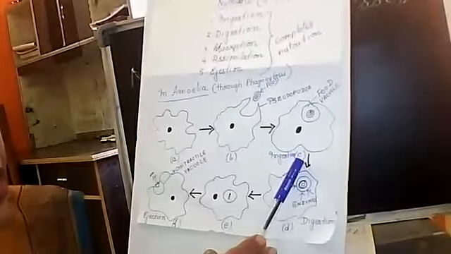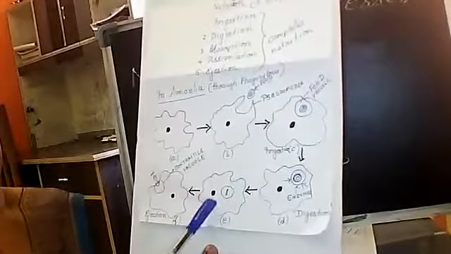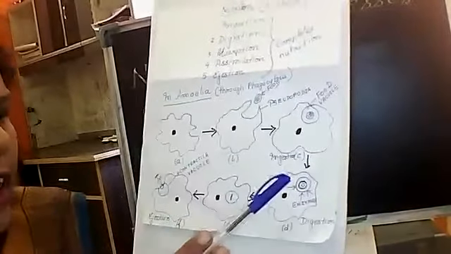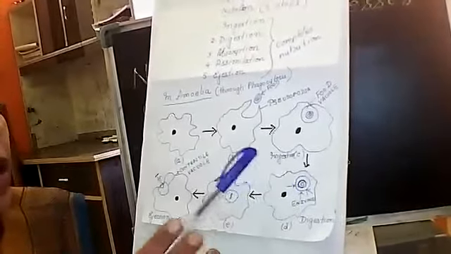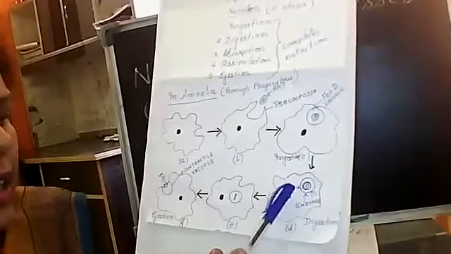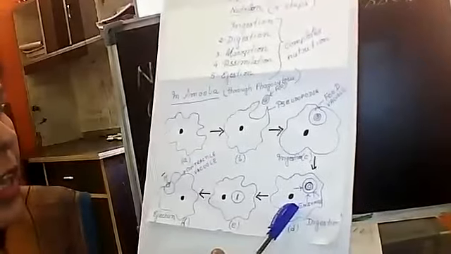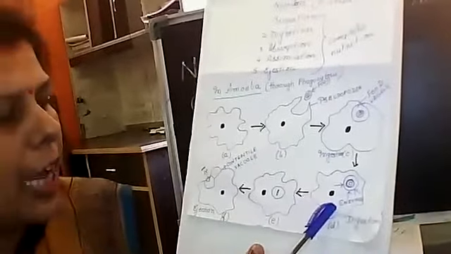Soon after the ingestion process, the next step is digestion. Digestion, as I have already explained, means converting the complex food into a simpler form. Since amoeba is unicellular, the cytoplasm of the cell secretes many enzymes.